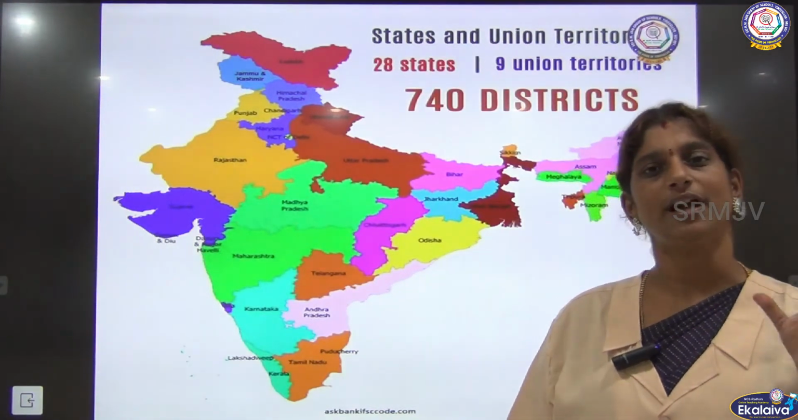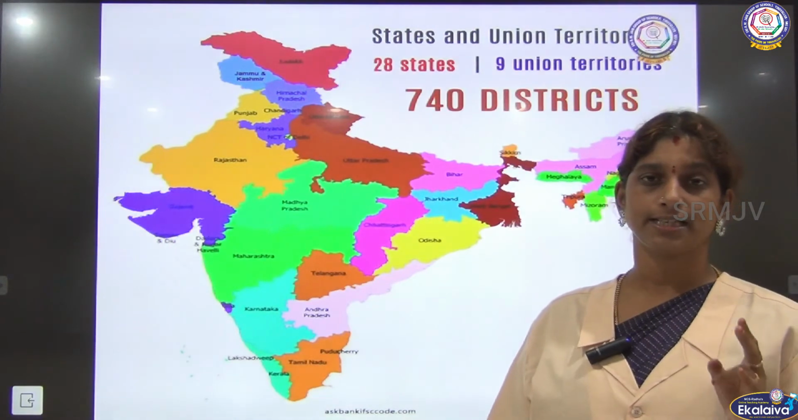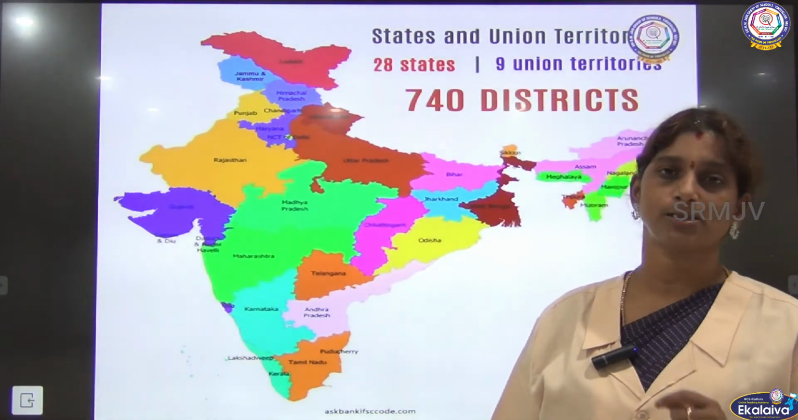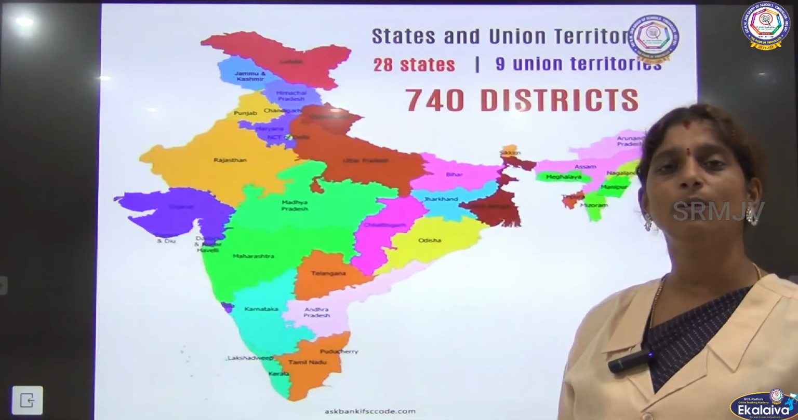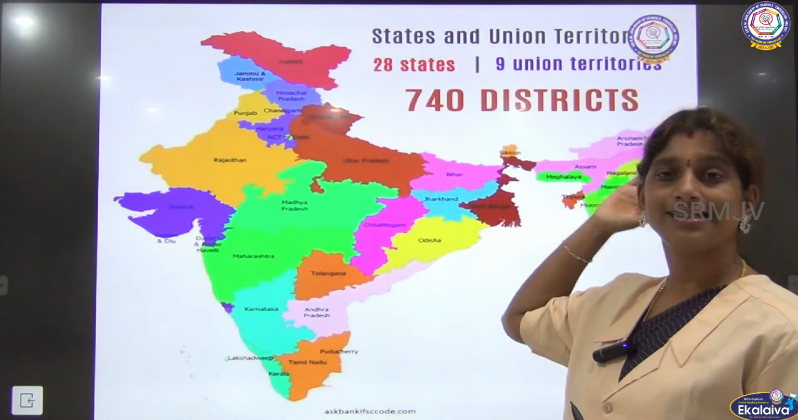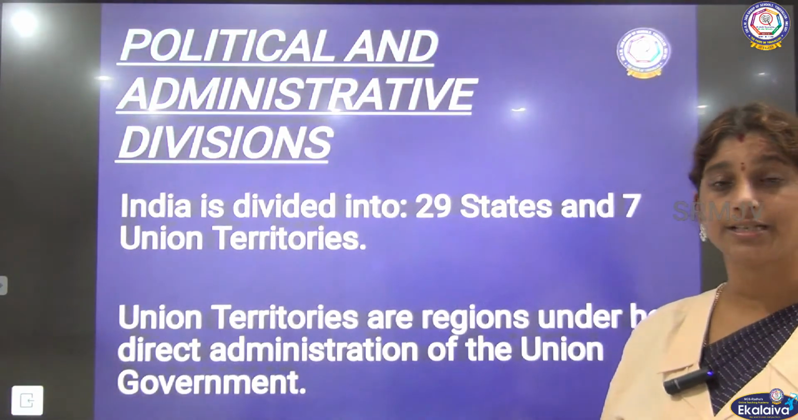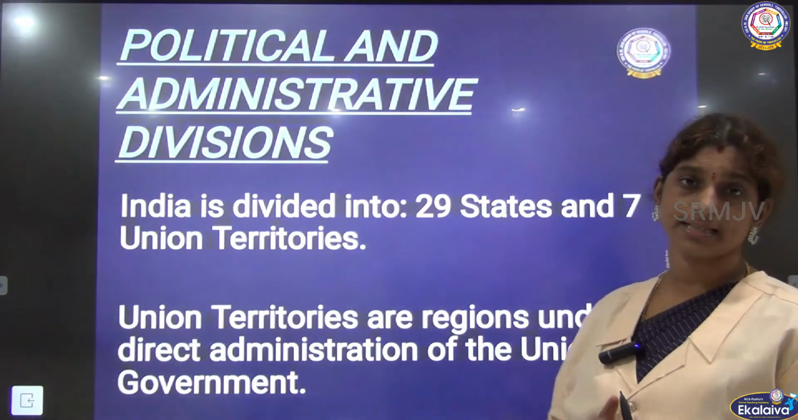So we know that we have 29 states and 7 union territories and 740 districts in our country. So let us not worry about the districts for now. We are just going to see about the states and union territories. So when it comes to states and union territories, as I told you, 29 states and 7 union territories.